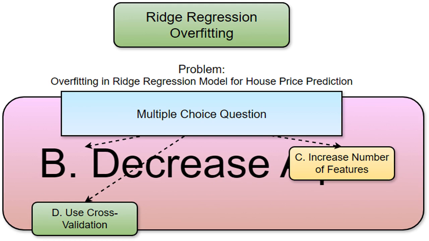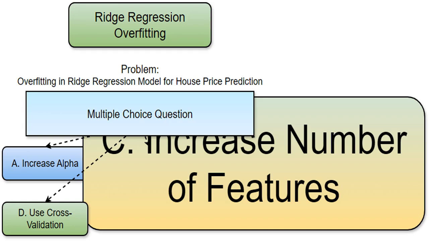Think of it as giving the model too much freedom to memorize the training set. Adding more features increases complexity, potentially causing overfitting. It's like giving the model more chances to overlearn the training data and not generalize well to new examples. Instead, we need to select the most relevant features.